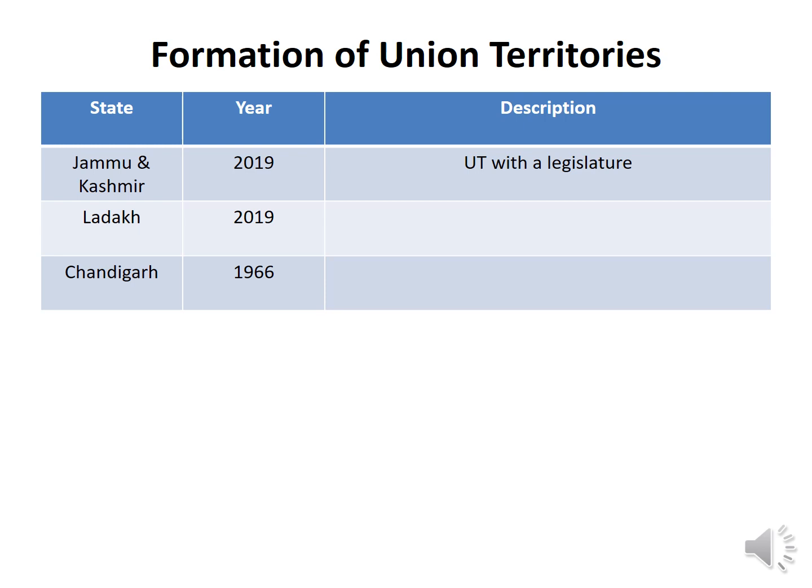Chandigarh became a union territory in 1966 when Punjab was divided. Punjab, Haryana, and Himachal Pradesh: Himachal Pradesh became a state in 1971. Himachal Pradesh was part of Punjab, and in 1966 Haryana and Chandigarh became separate, with Chandigarh a separate union territory. So initially it was Punjab, then Haryana got separated, and Himachal Pradesh got separated and became a union territory. Himachal Pradesh was a union territory, and in 1971 it became a state. So Himachal Pradesh was erstwhile a union territory.